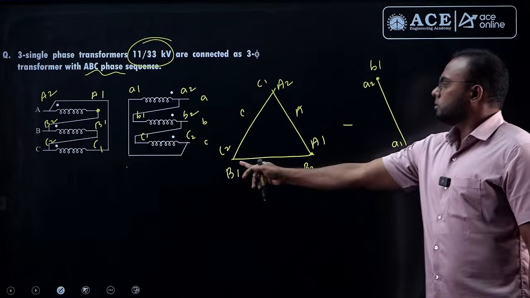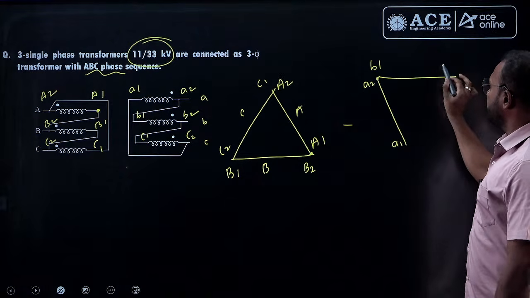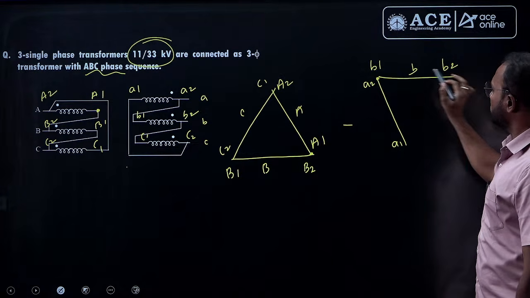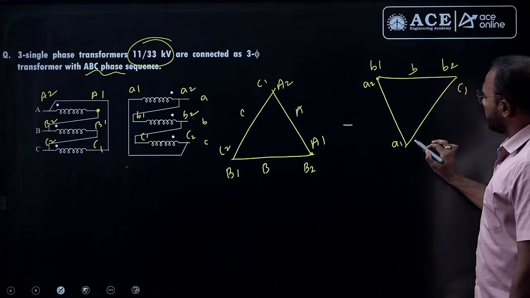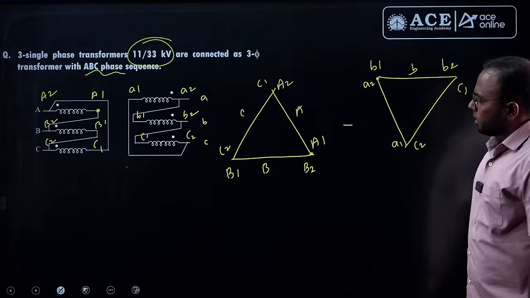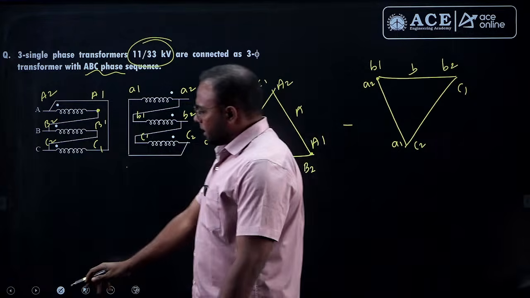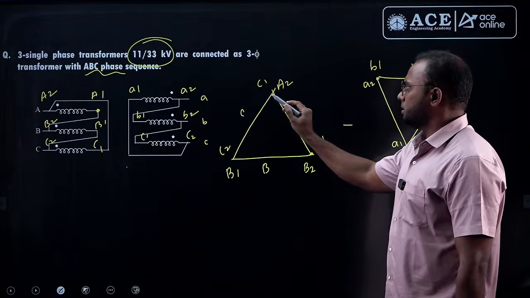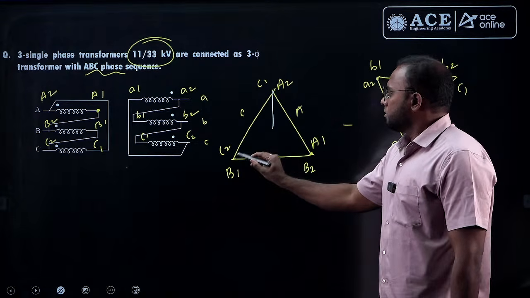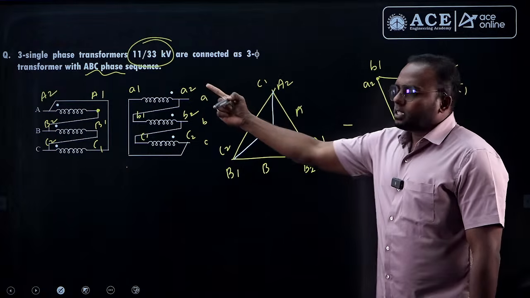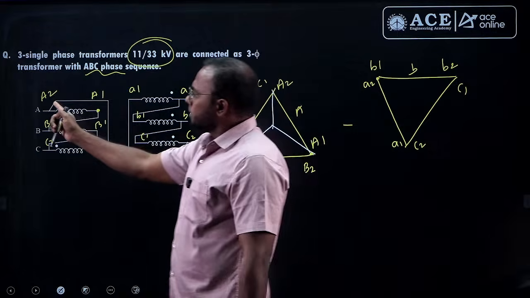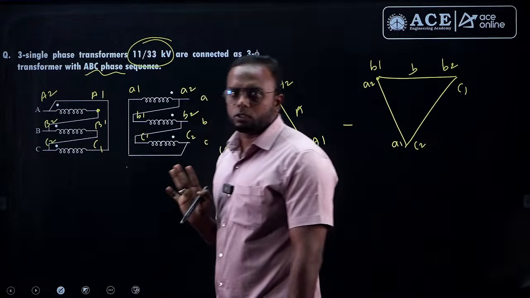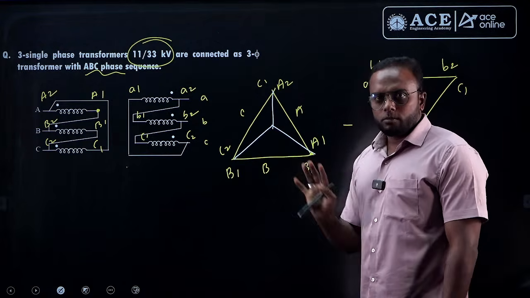Now, the way to draw B2, B1, B2: the clockwise ABC sequence should be there, B1, B2, and the remaining C1, C2, like this. Okay. Now for clock connections, generally we draw internal star phasors whenever there is a delta, for easy understanding. Here, draw the internal star, which is the source terminals taken. Here A2, B2, C2 are the source terminals. Load also A2, B2, C2 only.